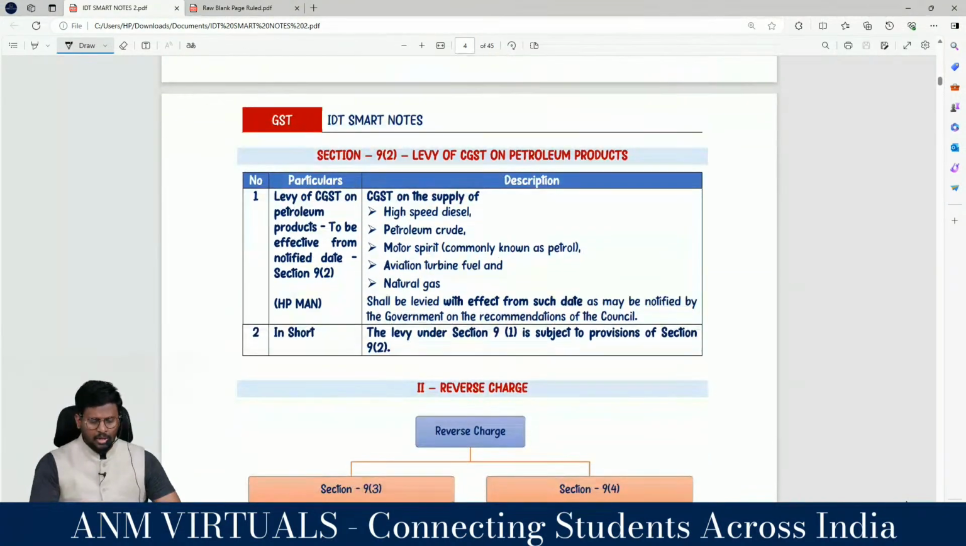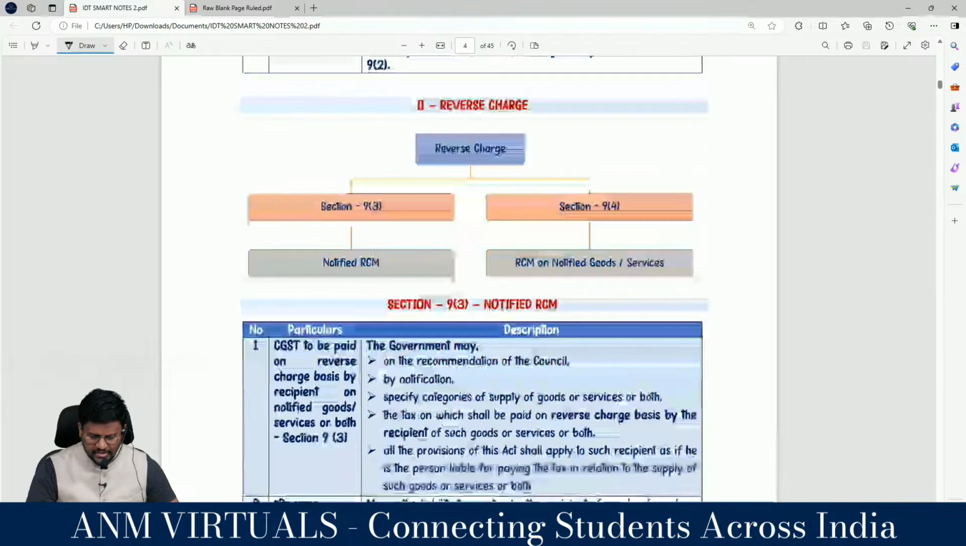What is 9.2? Levy of CGST on petroleum products. CGST on the supply of HSD, what is the full form? High speed diesel, petroleum crude, motor spirit, aviation turbine fuel, and natural gas shall be levied with effect from such date as may be notified by the government on the recommendation of the council. The levy under section 9 subsection 1 is subject to the provisions of section 9 subsection 2.